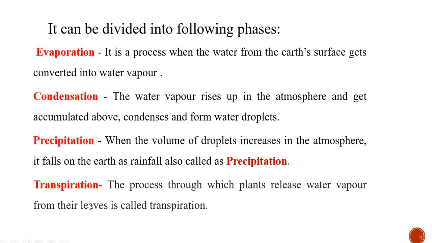So these are the different processes which are involved in the water cycle. And water cycle means continuous circulation of water in the atmosphere. And it is a cyclic process, means it goes on and on. And the other name of the water cycle is what? Hydrological cycle.